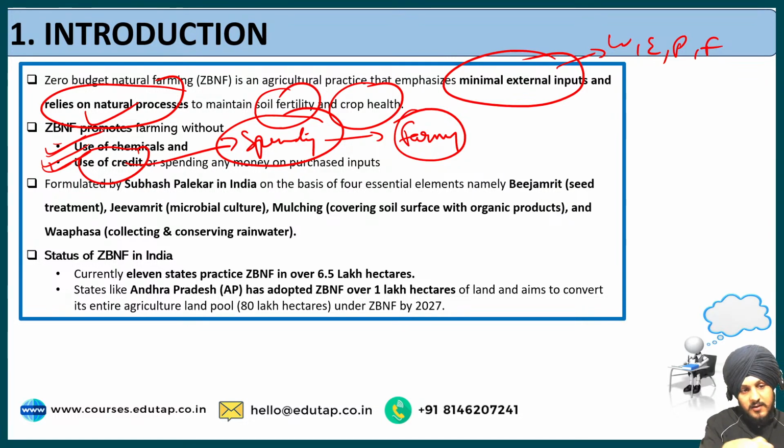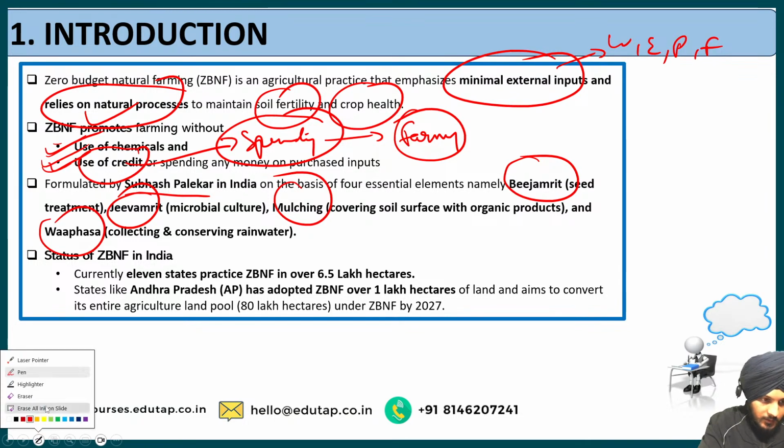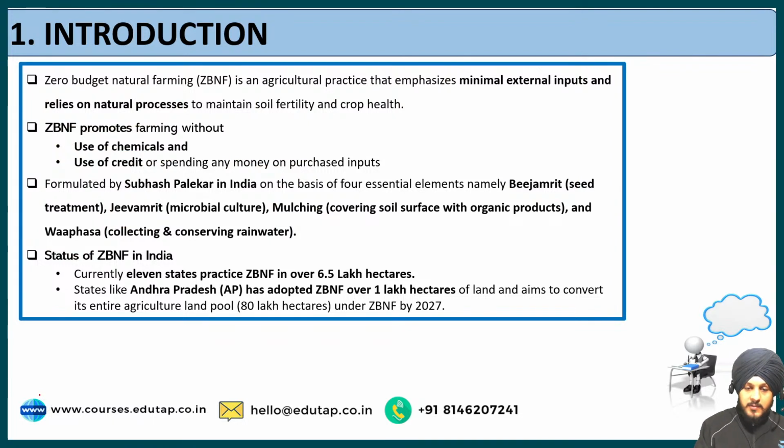So this initiative of zero budget natural farming was formulated by Subhash Palekar in India on the basis of four essential elements, namely Bij Amrit, then Jeev Amrit, mulching, and the WAPSA. So what do you mean by Bij Amrit? Bij Amrit means the seed treatment.